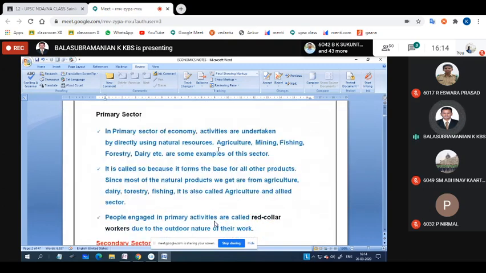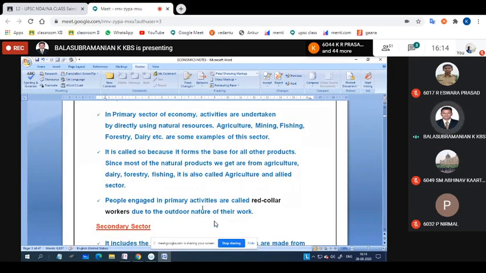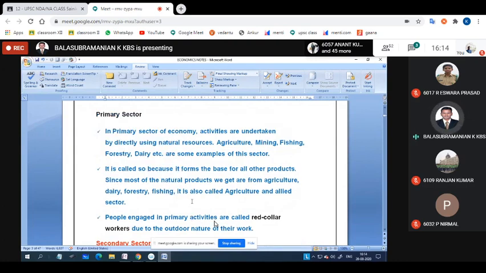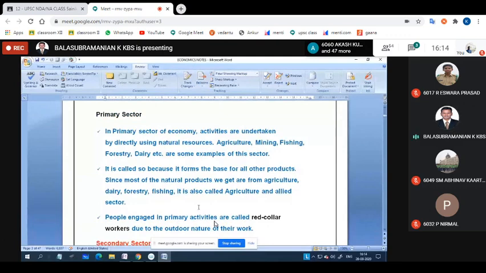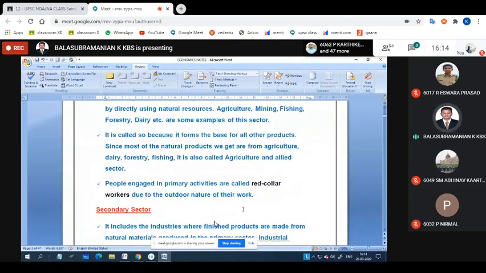And the primary sectors, you know that it is based on agriculture, arable land, which means agriculture related things, for example, mining, fishing. And here, one thing you have to note: the people engaged in primary activities are called red collar workers due to the outdoor nature of the work. Red collar workers. Okay, you see that those who are working in the rural sectors used to keep a red colored towel, and they used to be called red collar workers. Okay, in match the following they may ask: red collar worker depends upon primary sector.